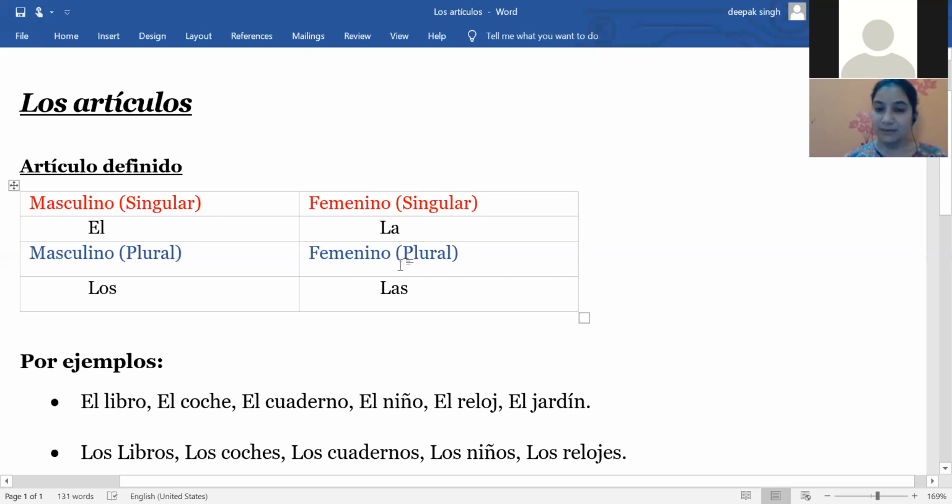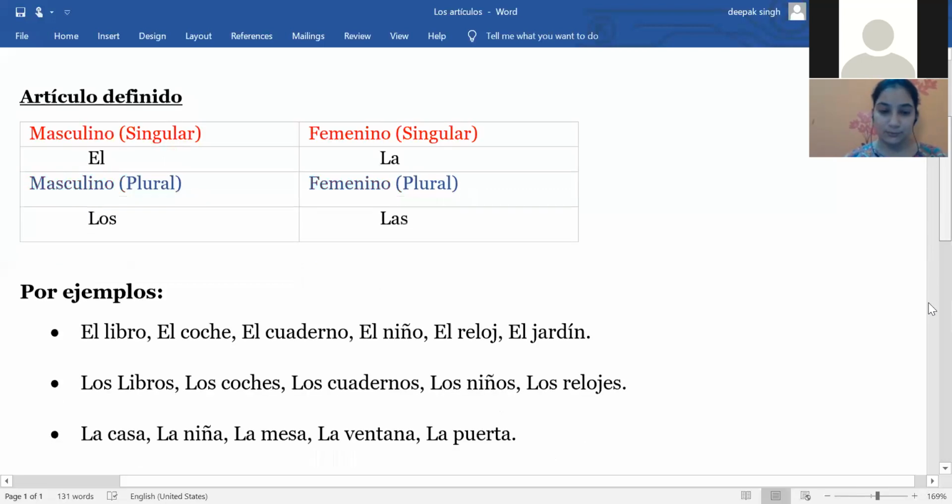The next one is feminino plural, or feminine plural noun, for which we have to use las. The meaning is again the. We use it particularly for the feminine plural noun, that will be feminino plural.